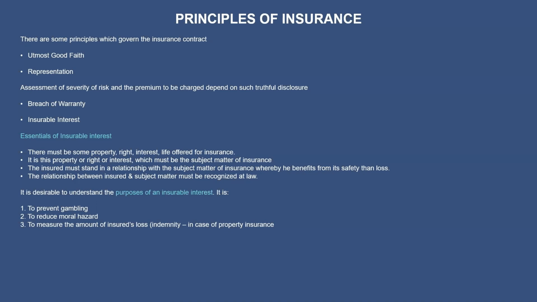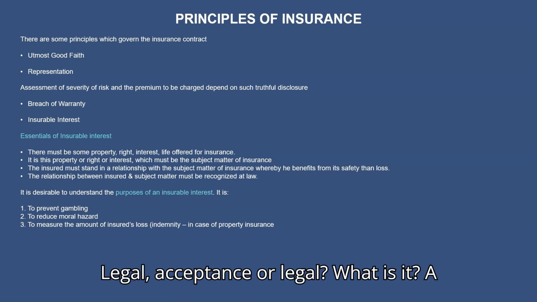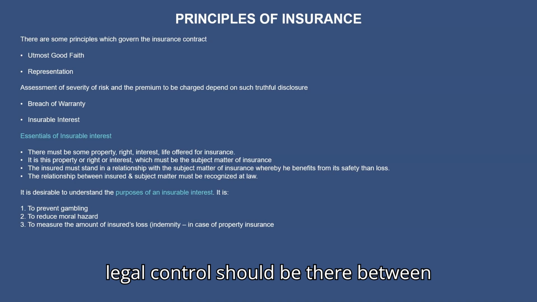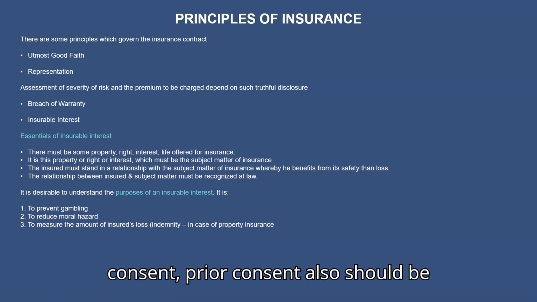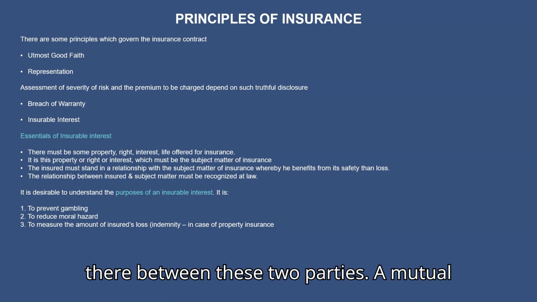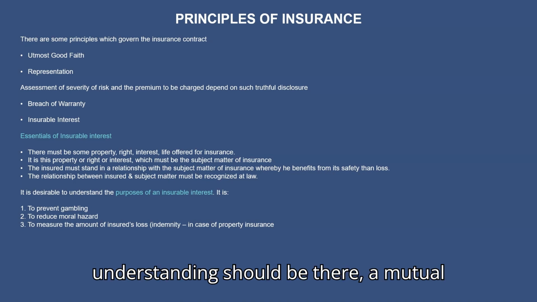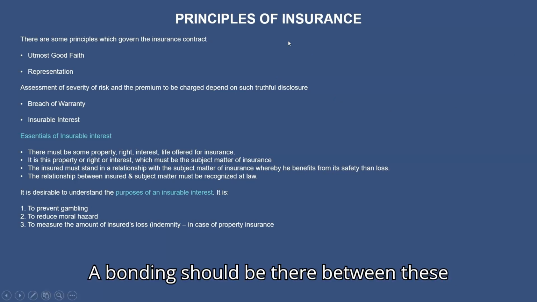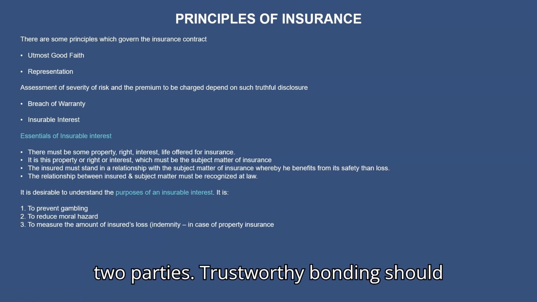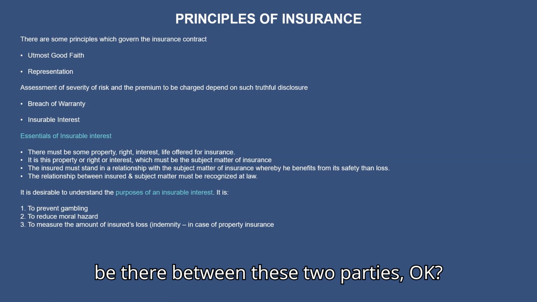A legal acceptance or a legal control should be there between these two groups. And next, prior consent also should be there between these two parties. A mutual understanding should be there. A trustworthy bonding should be there between these two parties.